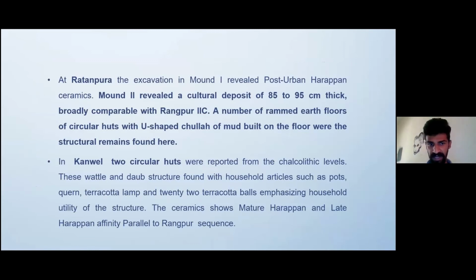In Kanmer, two circular huts were reported from the Chalcolithic levels. These domed structures were found with household articles such as pots, querns, a terracotta lamp, and 22 terracotta bowls, emphasizing the household utility of this structure. The ceramics show mature Harappan and late Harappan affinity, parallel to the Rangpur sequence.